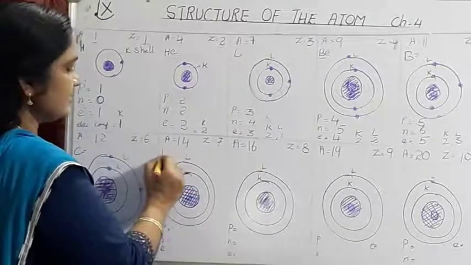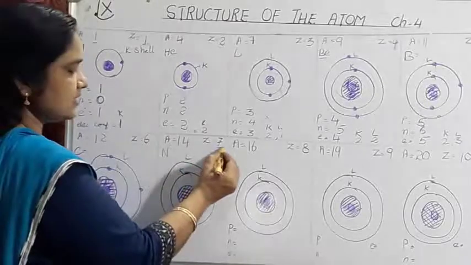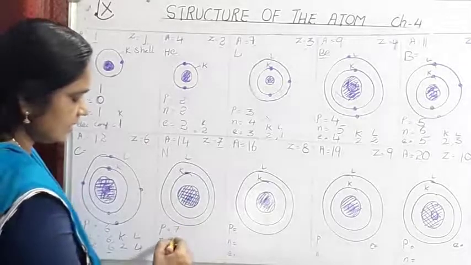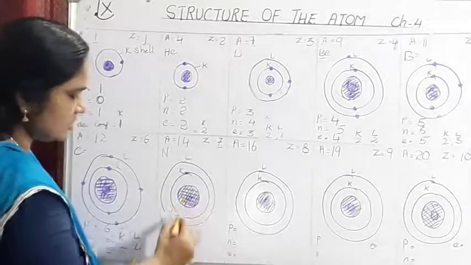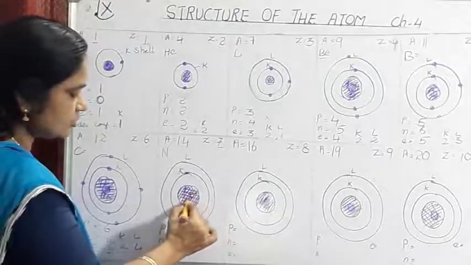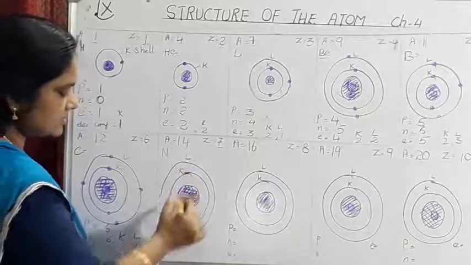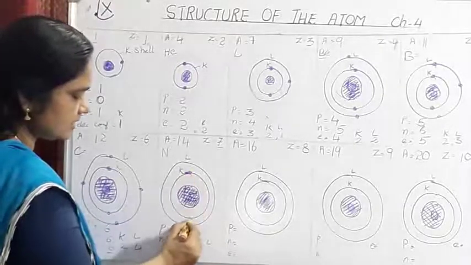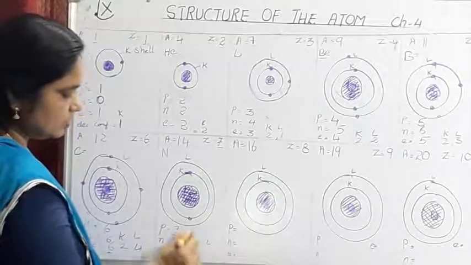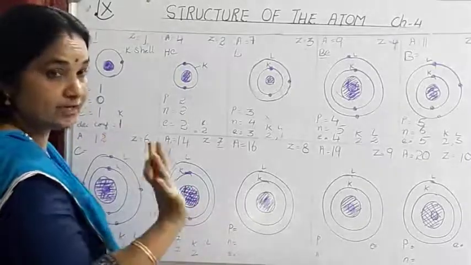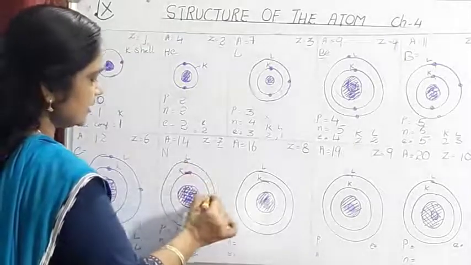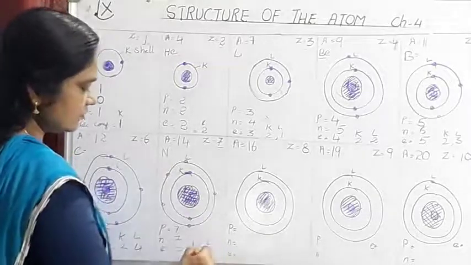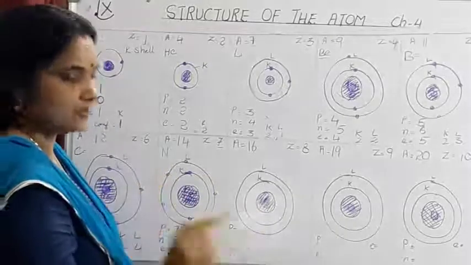Next element after carbon is nitrogen. Nitrogen atomic number is 7, mass number is 14. So in the same way, number of proton is 7, number of electron is 7 and number of neutron, 14 minus 7, is 7. So in the nucleus, proton is 7, neutron is 7, and then the electrons. Write the configuration K and L. First there will be 2 electrons in the K shell, and then right here 2. So 7 minus 2, how many are there? 5. So 5 electrons will then be accommodated in the next shell. So 1, 2, 3, 4, 5. So the electronic configuration of nitrogen will be 2, 5.